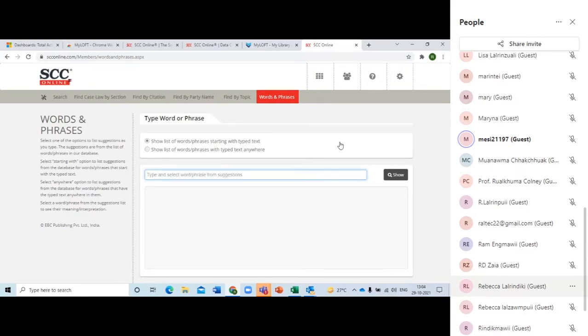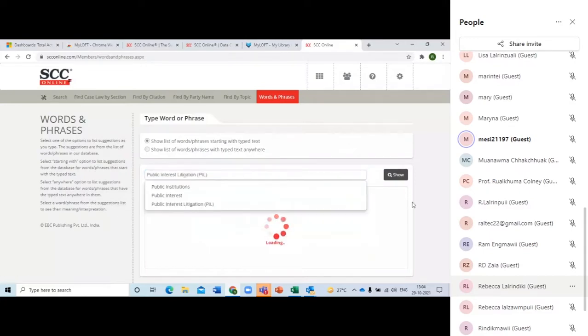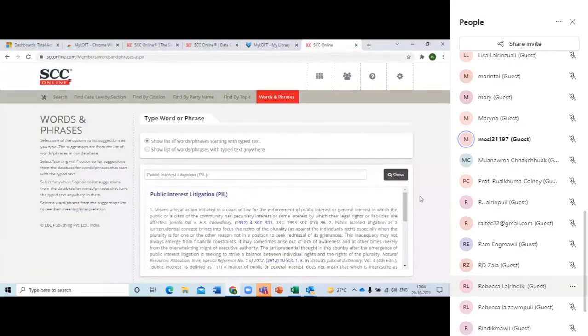We talked about public interest litigation. Just write public interest litigation over here. Will it give you judgments? No. What will it give you? It will give you the definitions which might have been discussed in a judgment, in a dictionary, in a Bail Act, whatever it is, you'll get it.